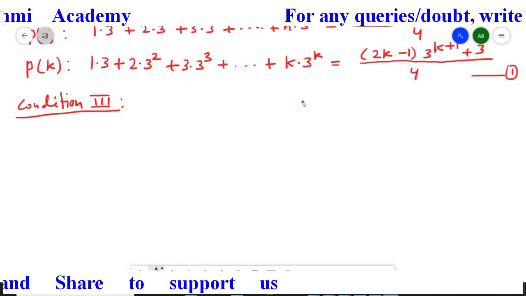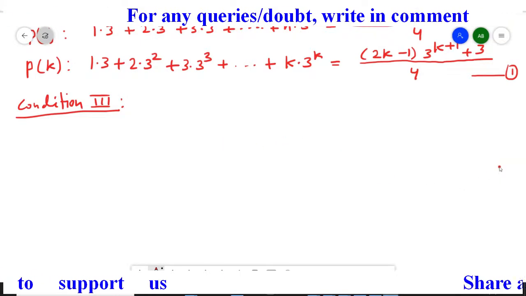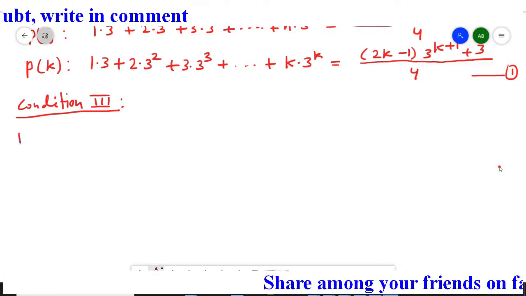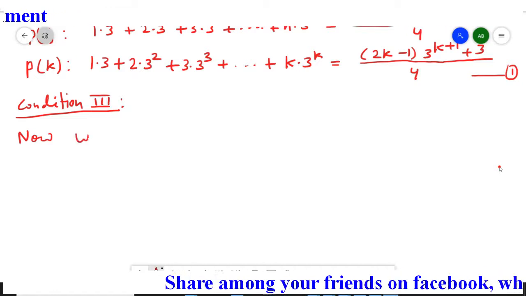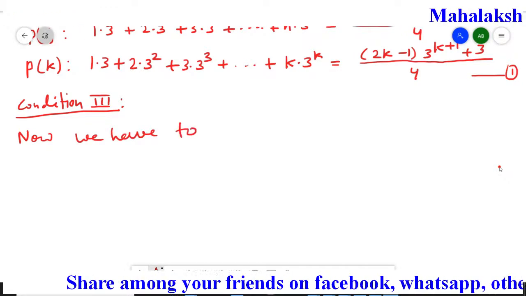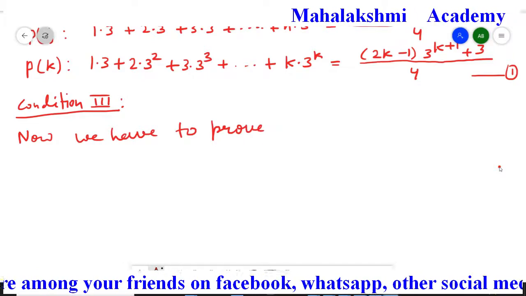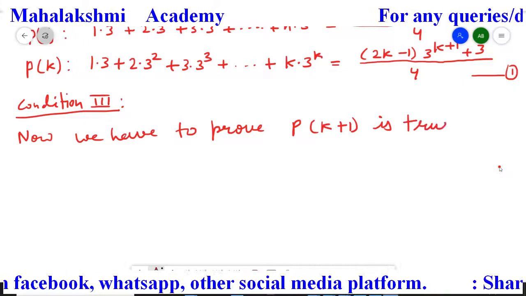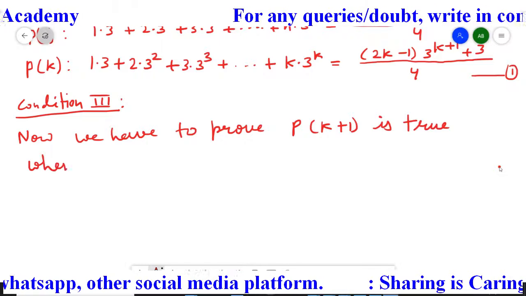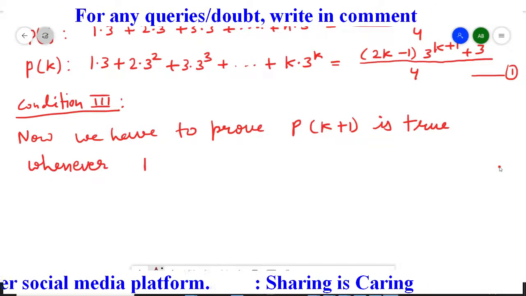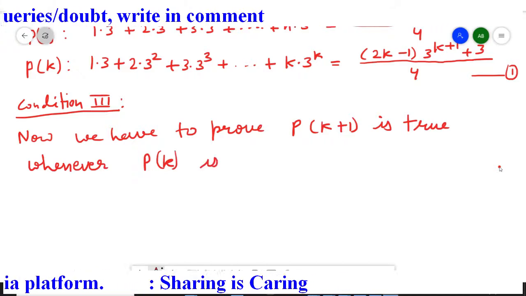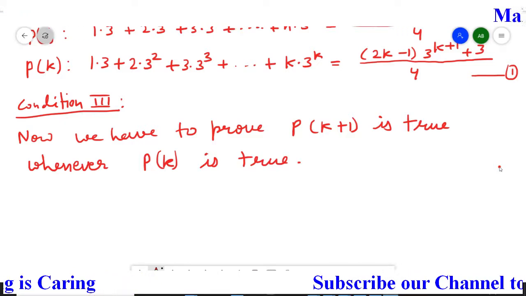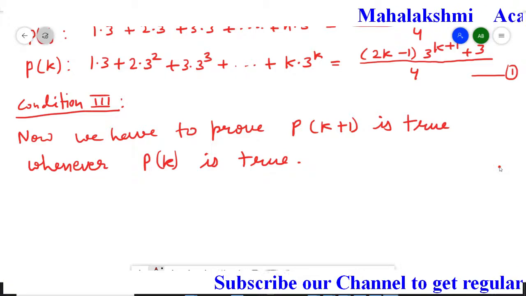So with the help of Pk statement, we have to bring Pk plus 1. So we'll write down first what we have to do. Now we have to prove Pk plus 1 is true whenever Pk is true. So this is what we have to prove. With the help of Pk, we have to bring Pk plus 1.